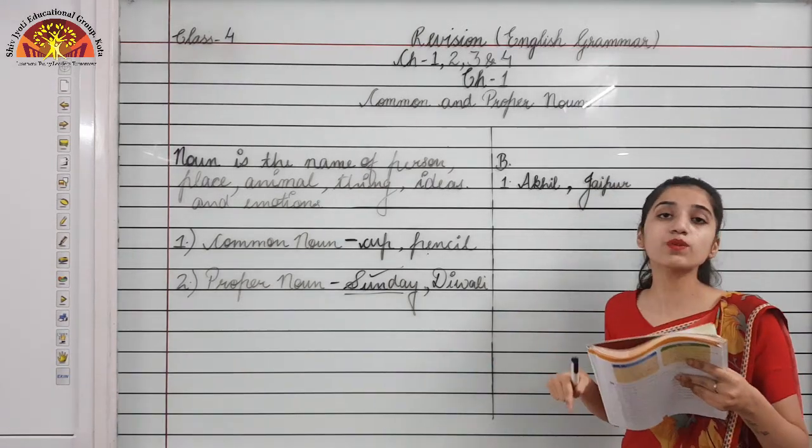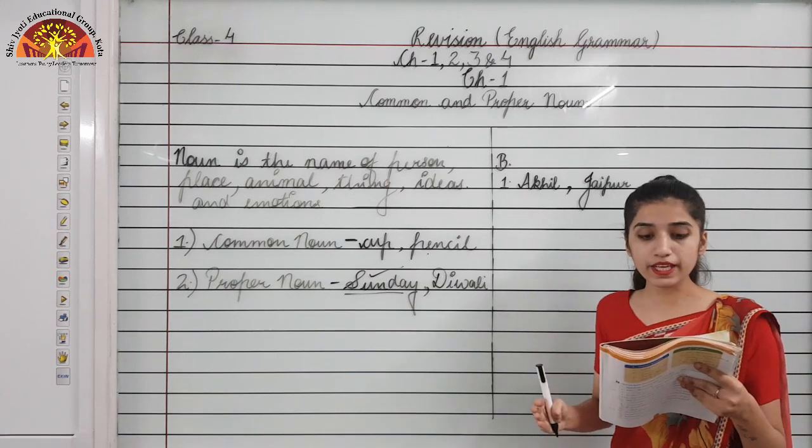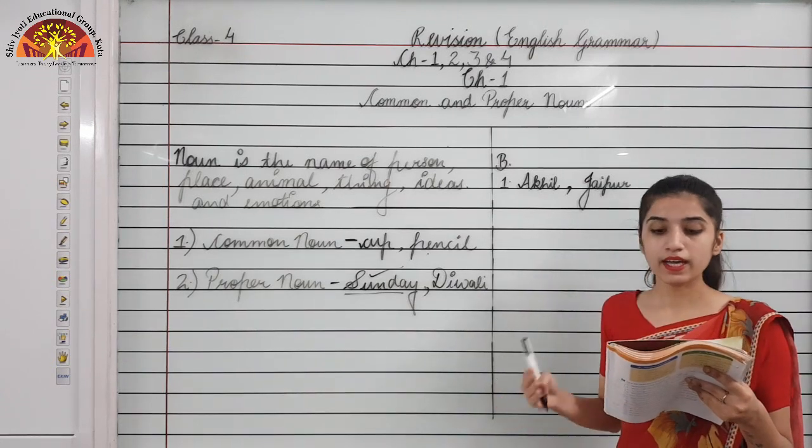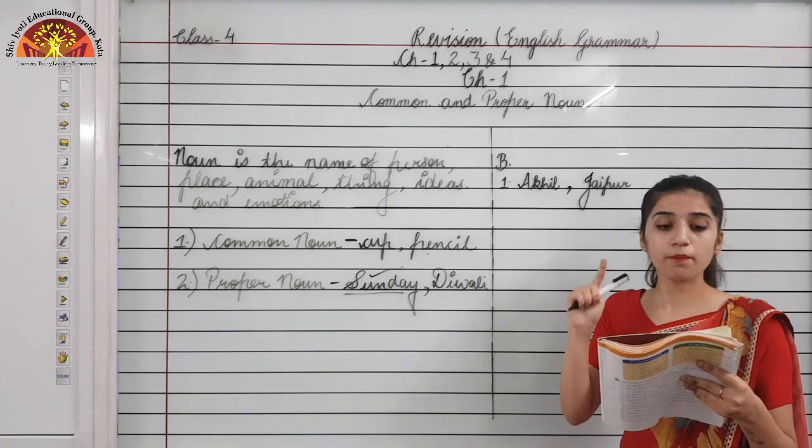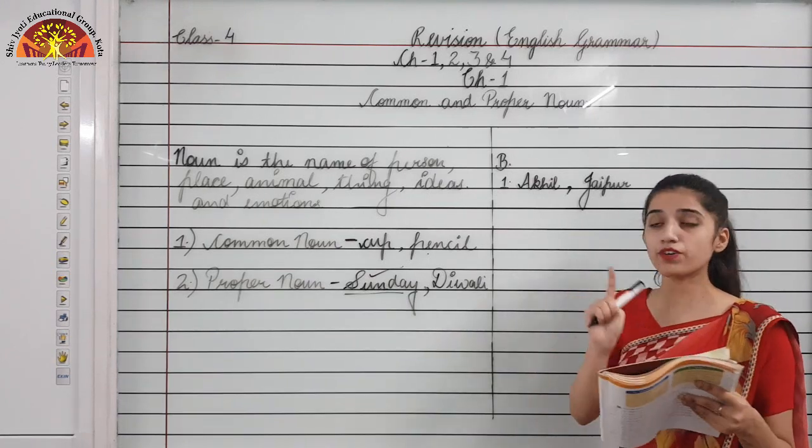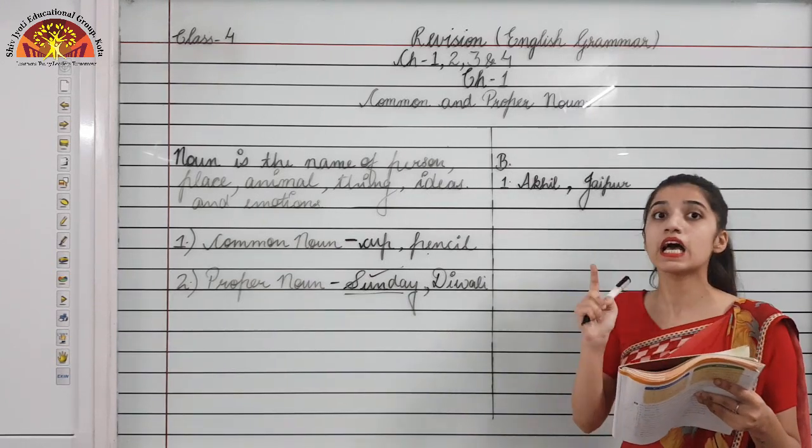Now seeing the second one: my cousin Ravi will arrive from New York in July. So the first proper noun in this sentence that you will underline is Ravi.